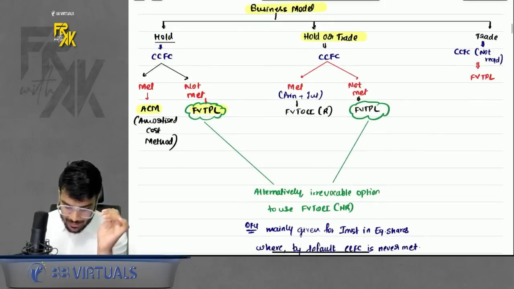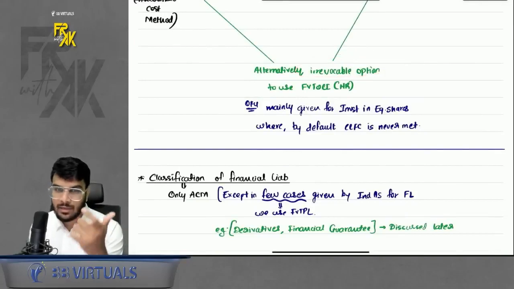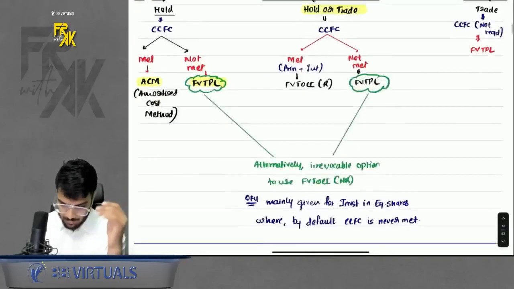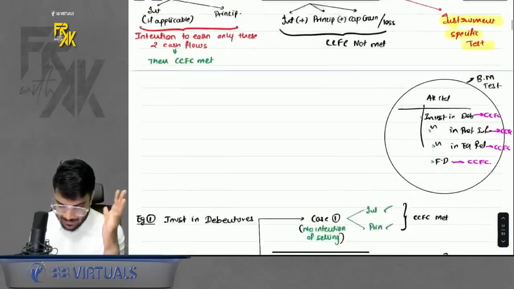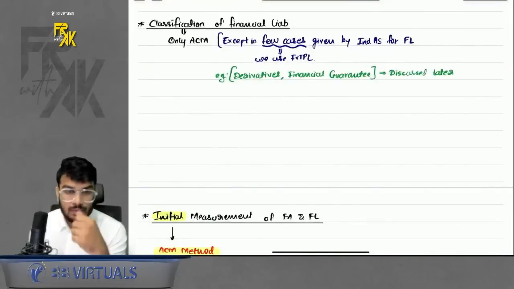So instead of directly using FVTPL, the company can choose. This is an irrevocable option to choose FVTOCI. Okay, do remember that part. So this was business model and CCFC test. Just a basic idea is more than sufficient. This was for financial asset.